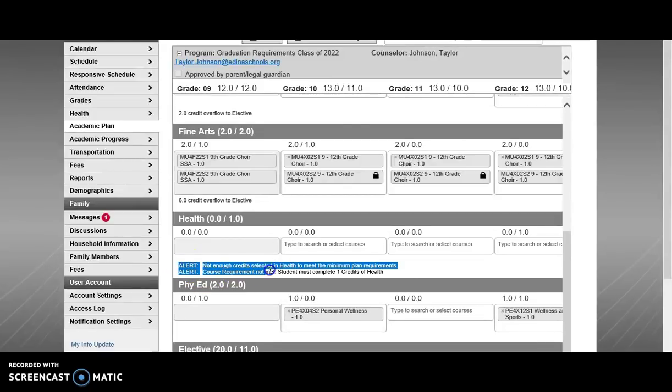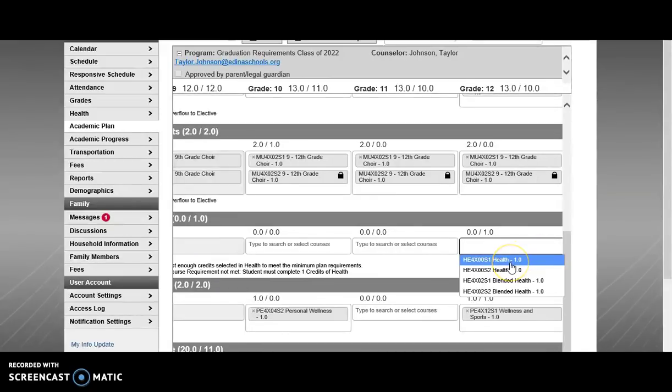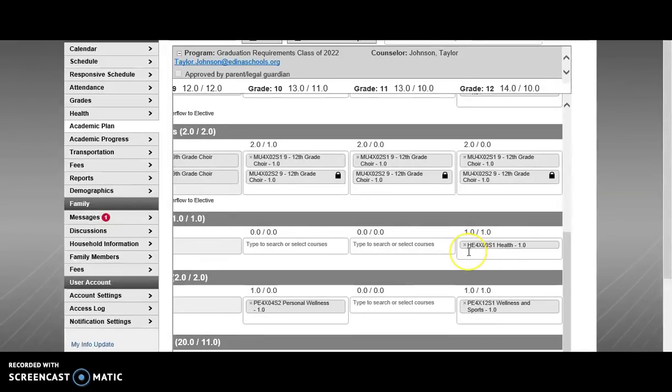Now, remember, you must satisfy alerts in order to save your work. So I'm going to add health to my senior year coursework. Now, I'm going to save it.